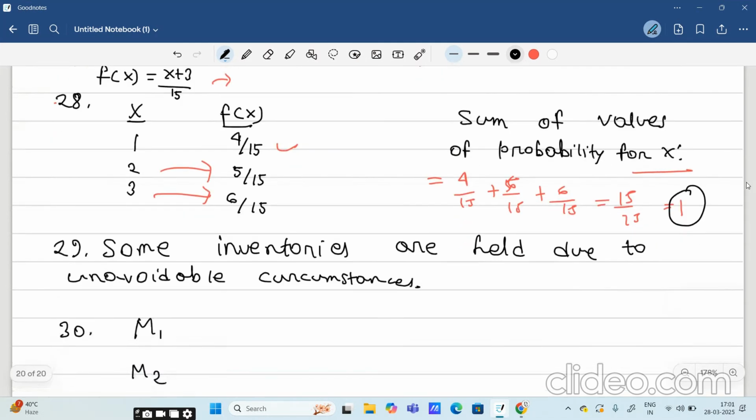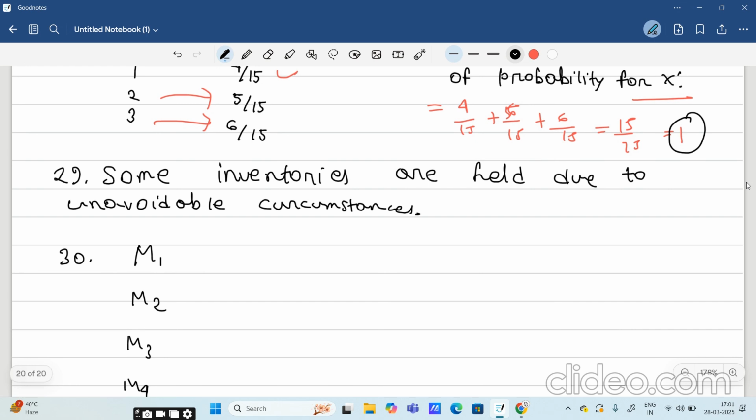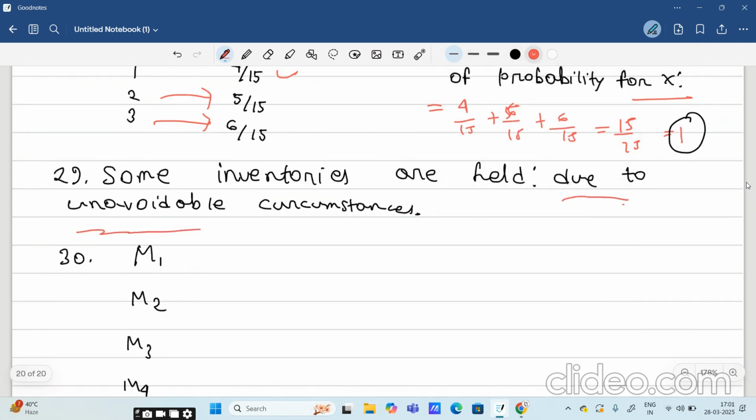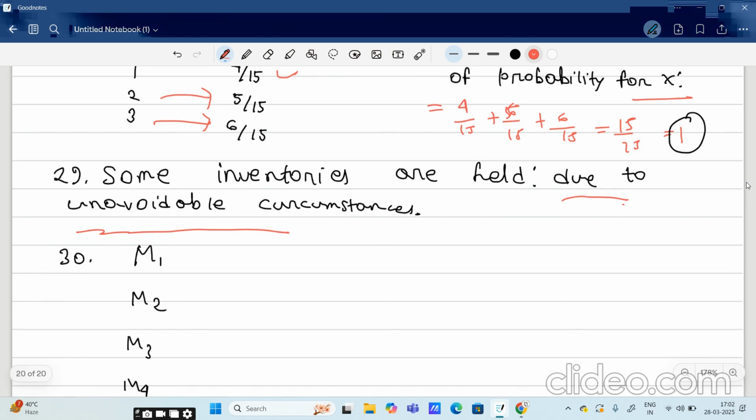This was a question that came: some inventories are held due to unavoidable circumstances. The question was, some inventories are held, why? There are 4 options. The correct option is due to unavoidable circumstances. Firms or producers never want to hold inventories. They never wish to hold inventories for future demand. They are holding inventories because they don't have any option to sell them right now. So due to those unavoidable circumstances, they are actually holding them.